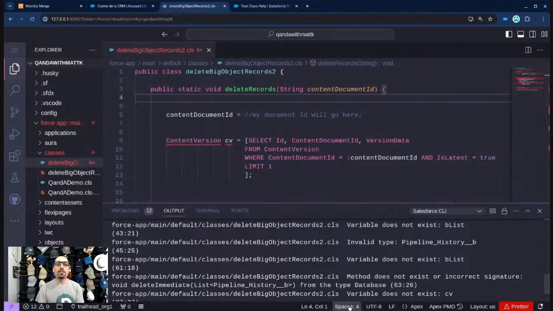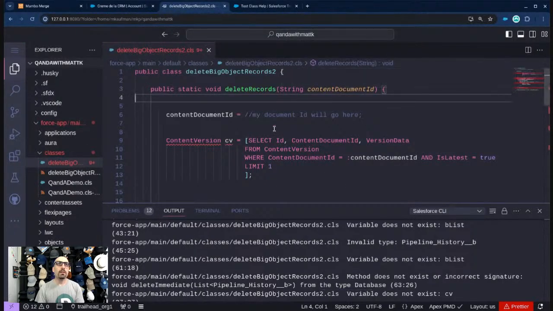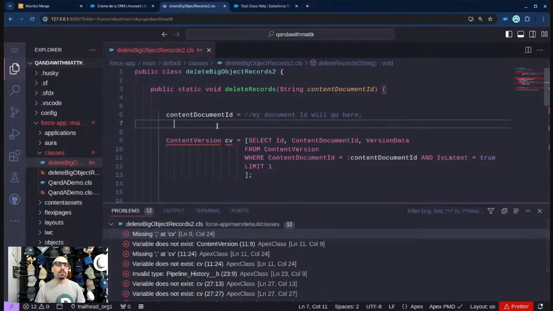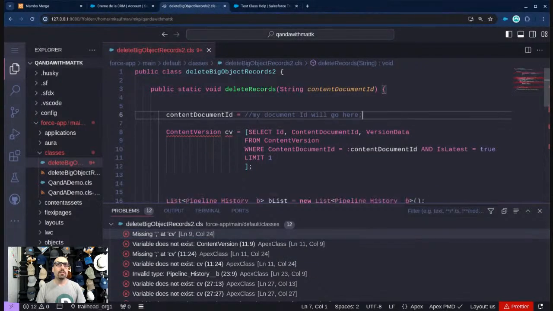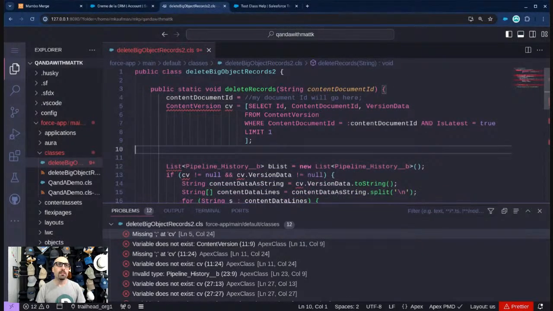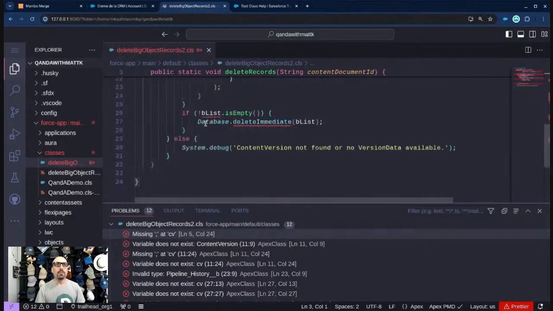Let me go ahead and change my spacing. There we go, to 2. And I should really just run a tool like Prettier on this, but you can see there I'm getting an issue. And I don't have time to fix that on this call. So we will work on that another time. Maybe that's a whole other video that I should make, how to set up VS Code. Or use Code Builder, which is something that I also use a lot lately.